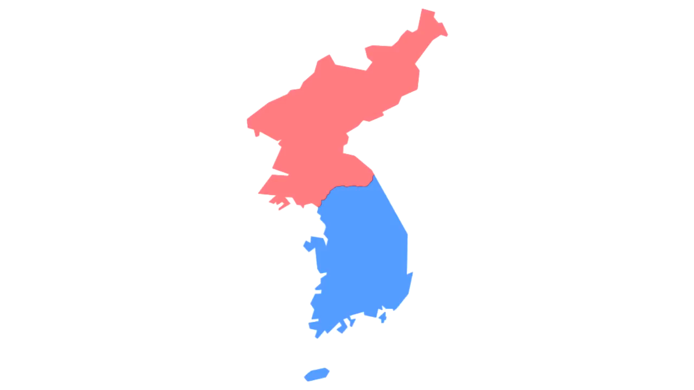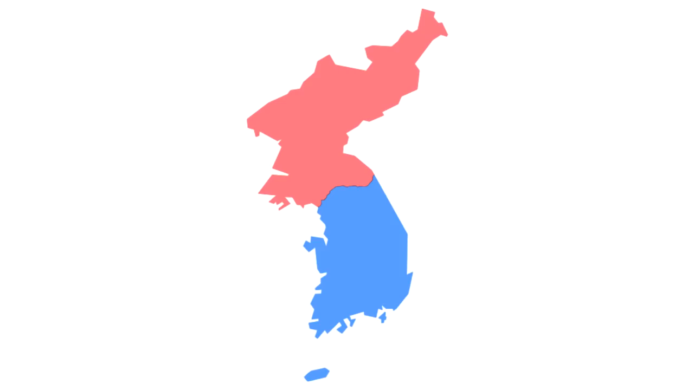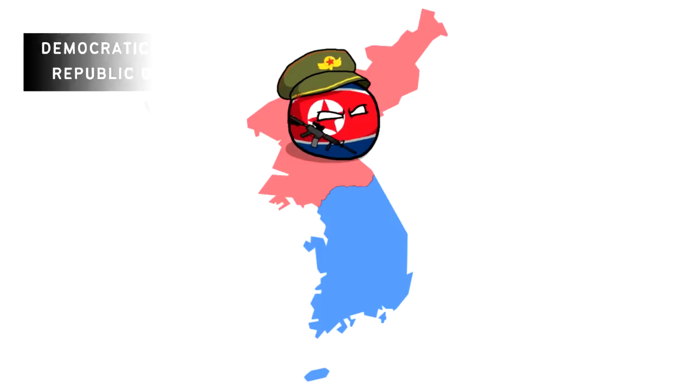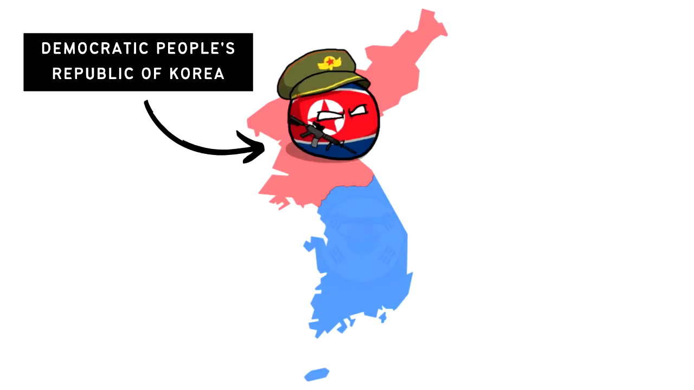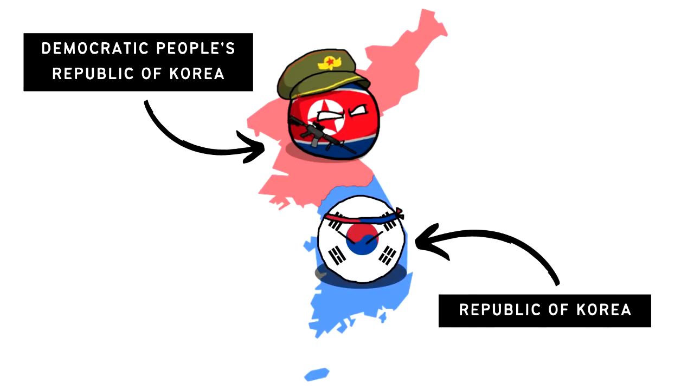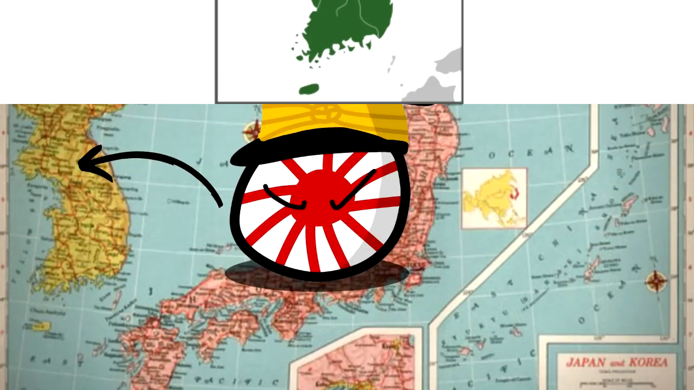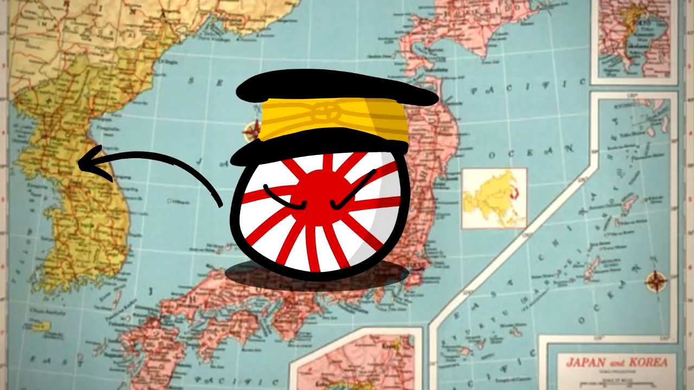A notable example in Asia that still exists today is Korea. Since the end of World War II, Korea has been divided between the Democratic People's Republic of Korea, also known as North Korea, and the Republic of Korea, also known as South Korea, a democratic and capitalist country. Previously, Korea was one country under a monarchy, but Japan eventually controlled it.